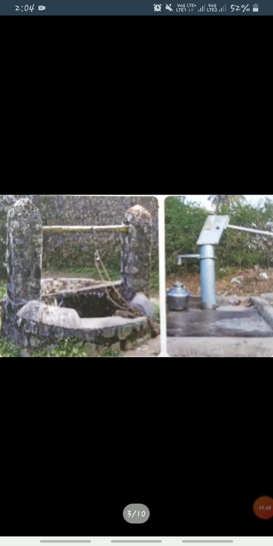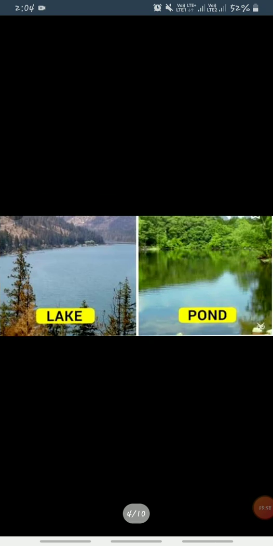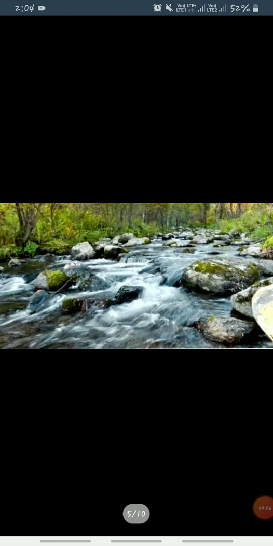So this is a well and this is a hand pump. So with the help of a well and the hand pump, we can take out the groundwater. Now you can see this is a picture of a lake and pond. So a lake is bigger than a pond. Next picture, you can see this is a river.